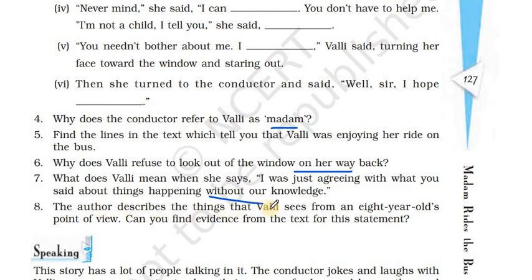The author describes a thing that Valli sees from an 8-year-old's point of view. Can you find evidence from the text for this statement? So the author has written the story from the perspective of an 8-year-old girl, Valli. That is seen from the way he describes the color of the bus and the silver bars on the bus and the soft and luxurious seat on the bus. This is from the perspective of an 8-year-old girl. So on the sideways, how green it is. This is described from the point of view of an 8-year-old girl.